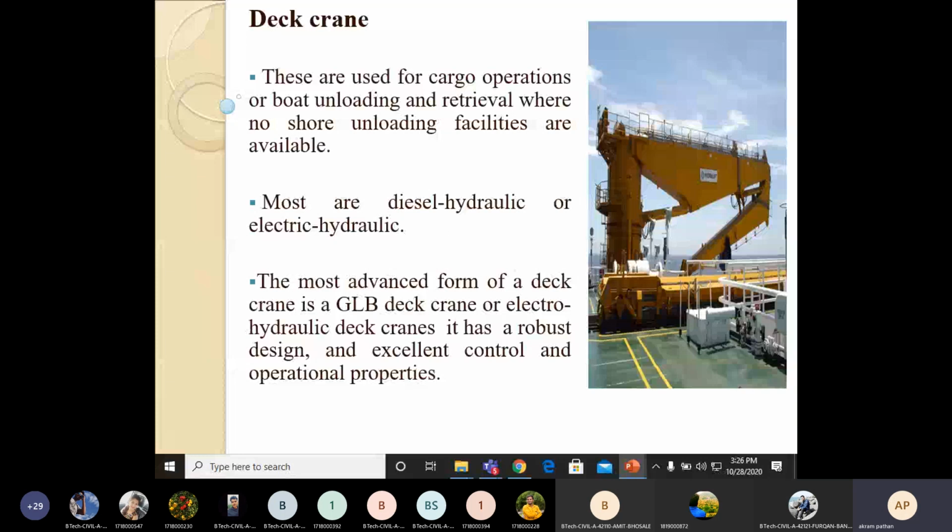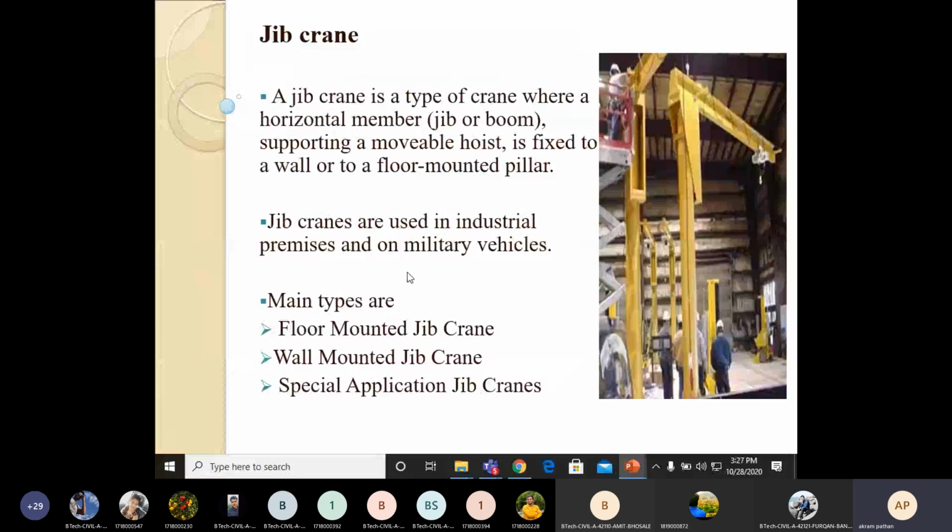So these are the applications where we can use such a crane. Its main types are floor mounted jib crane, wall mounted jib crane, and special application jib cranes.